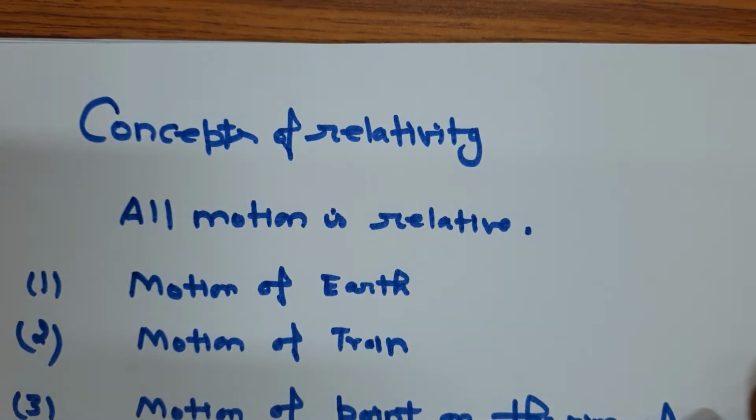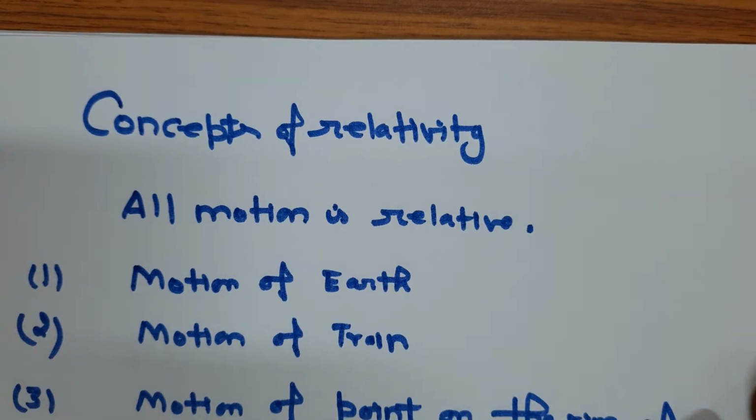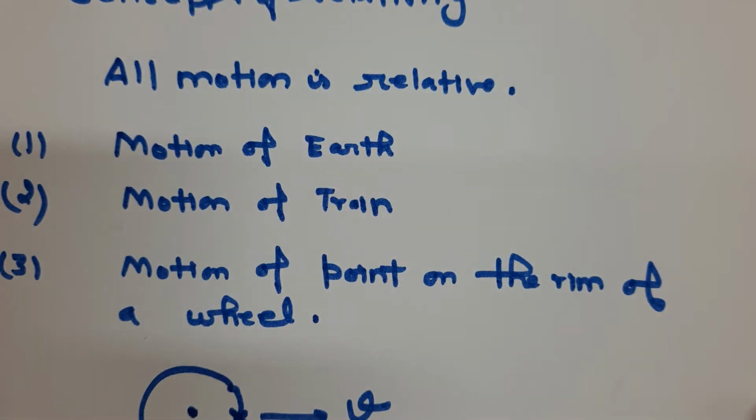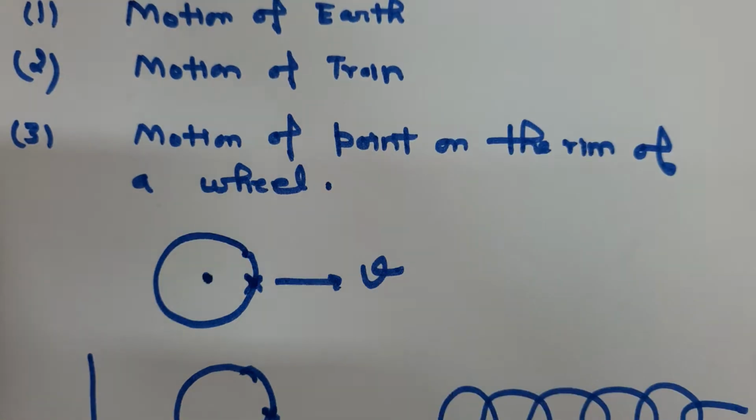As we know from our daily life experience, all motion is relative. For example, Earth is at rest with respect to us, but it is in motion relative to the sun. Let's take another example, the motion of a train. Suppose your friend is traveling in a train and you are on the ground. When the train is in motion, for you your friend is moving with some velocity. But in the frame of reference of the train, your friend is not moving, he is stationary. Therefore, we can say that motion is relative.